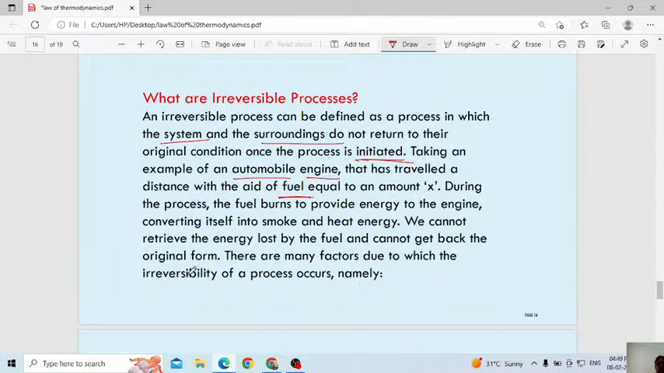During the process, the fuel burned to produce energy for the engine, converting itself into smoke and heat energy. Yes, no? We cannot retrieve the energy lost by the fuel, cannot get it back to the original form. There are many factors due to which the irreversibility of a process occurs.